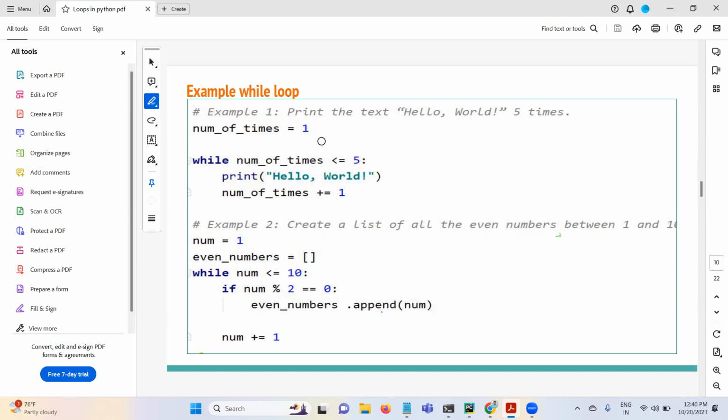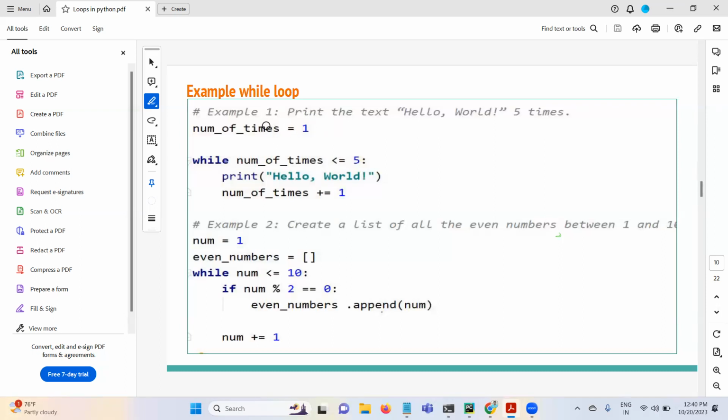While loop examples in Python. Here the requirement is to print the text hello world 5 times. Yesterday also we did it through a for loop. The same thing we are doing through a while loop. See it. Number of times is equal to 1.